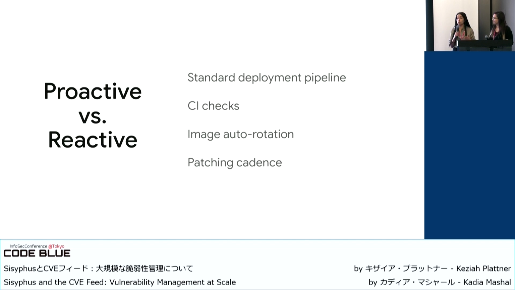Also, image auto-rotation. Don't wait for vulnerability reports, especially. Again, as Keziah mentioned, not every vulnerability has been disclosed. There are many vulnerabilities out there that we don't hear about until 3-4 months later. So again, make sure that you're proactive and constantly rotate images. And if all of these steps are challenging for your environment, there is always the traditional approach where you can at least have a patch cadence to address the vulnerabilities that are in your environment.